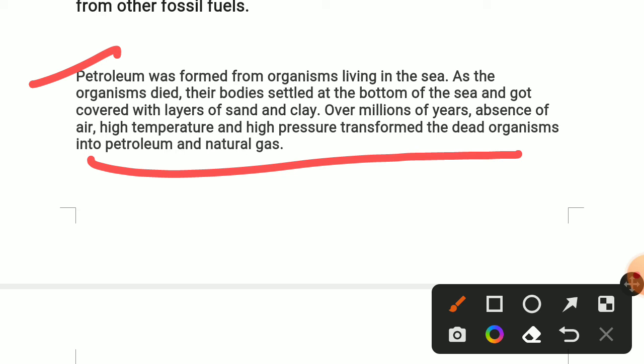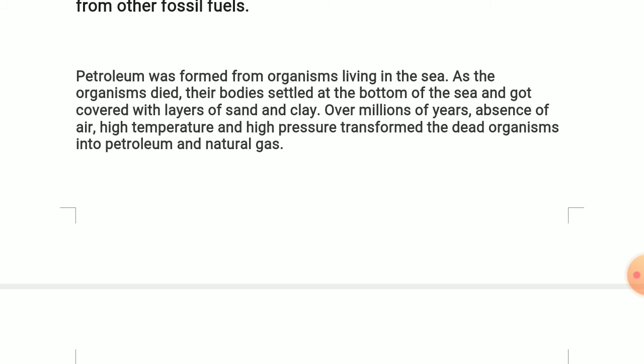The same process like coal, but the petroleum is formed under the sea. When the sea organisms die and settle at the bottom, they are covered with a layer of sand and clay. Due to high temperature, high pressure, and absence of air, the dead organisms slowly got converted into petroleum. This is how petroleum is formed. Now we know what is petroleum and how petroleum is formed. Now we'll see what are the products or the constituents of petroleum.